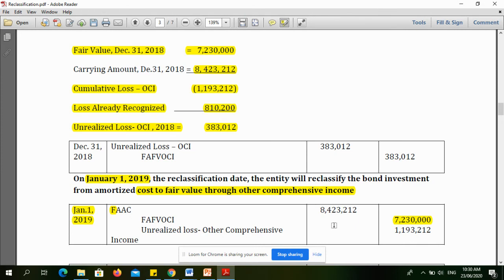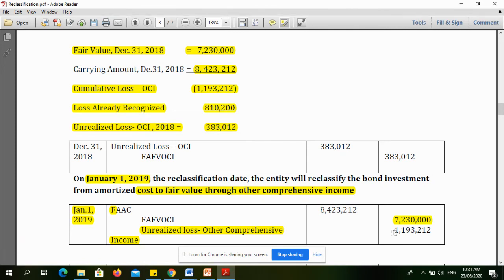Okay. So the last discussion will be this. Bakit natin to credit? Yung 1,193,212, bakit natin siya credit? Okay.